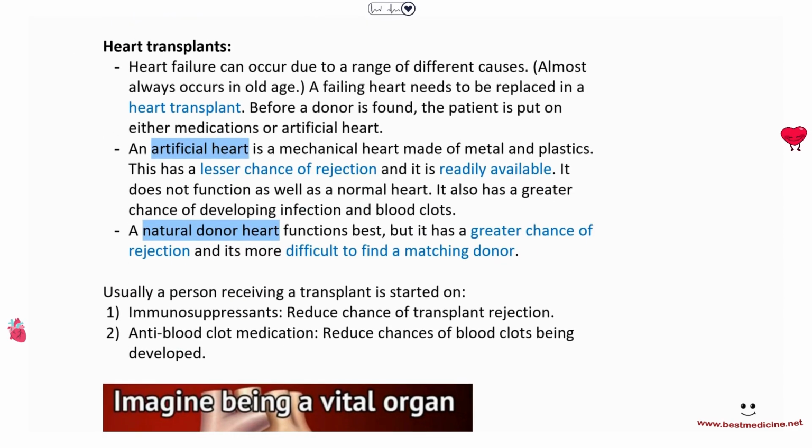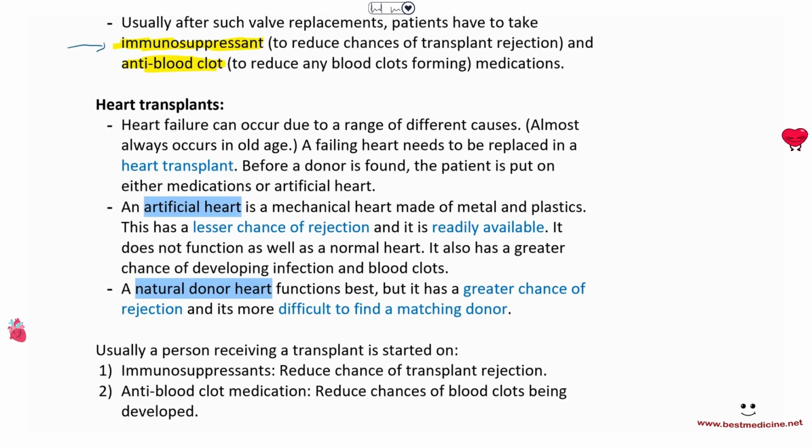And next up, we have heart transplants. So heart transplants usually occur when a heart is failing. Heart failure can occur due to a range of different causes. Almost always occurs in old age, by the way. So if you're a young person, it's pretty much never gonna occur, okay? There's barely any chance. Now, if you Google this, Google might tell you that there is a slight chance and heart failure can occur at any age, but really in hospitals, we almost never see any patient who is young and has this. A failing heart needs to be replaced in a heart transplant.